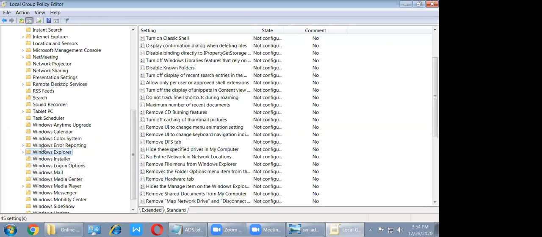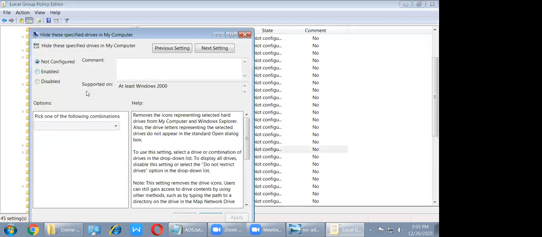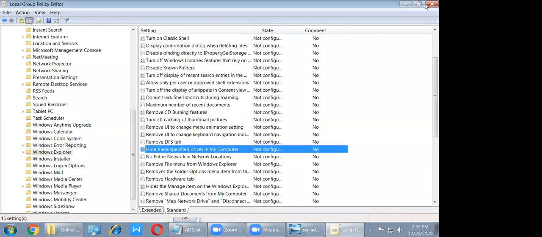The option is written here as Windows Explorer, or somewhere Windows File. If you don't find Windows Explorer, select Windows File and check this option: hide these specified drives in My Computer. Just open it, select enable and apply, and OK. Clear?